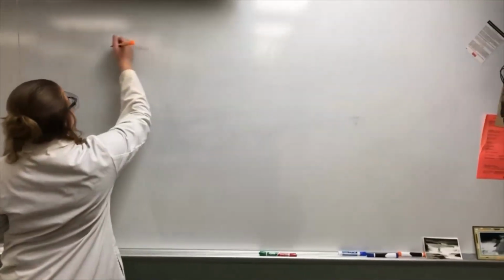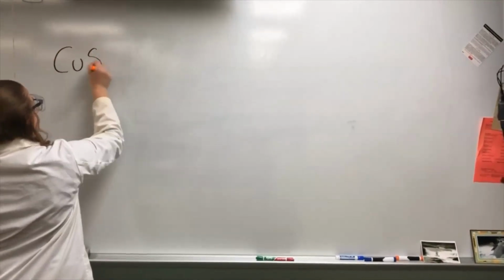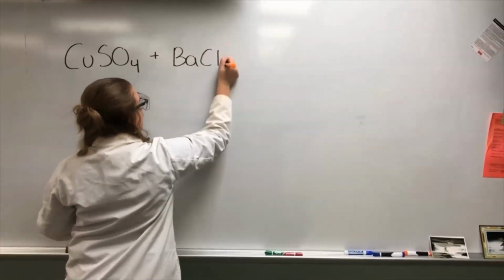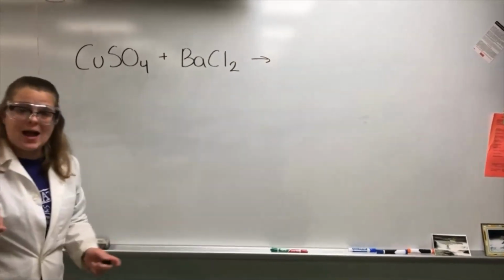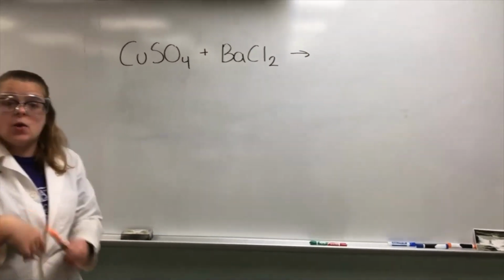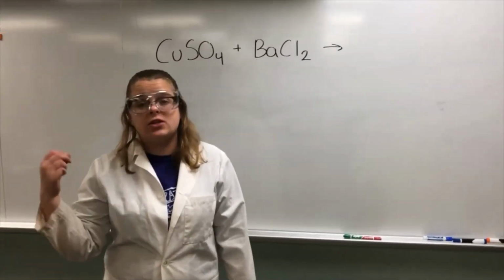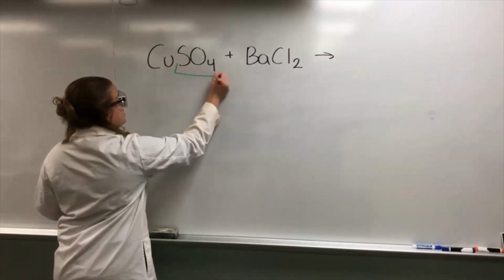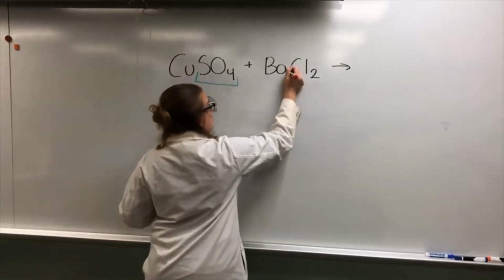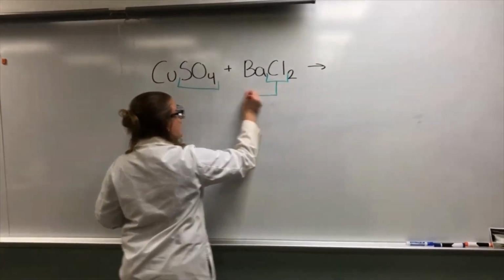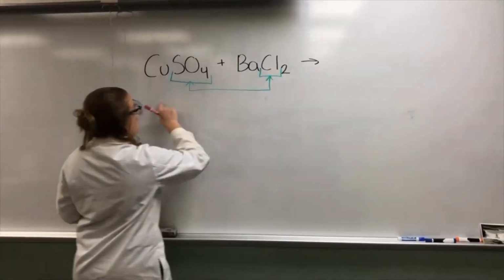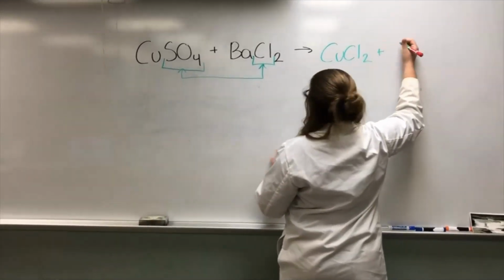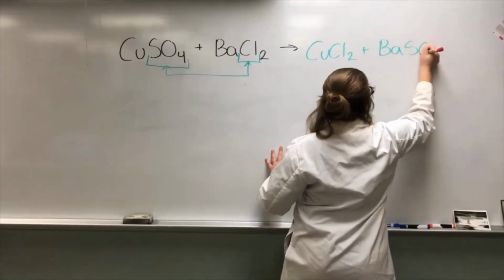So what we did is we took copper sulfate and we reacted that with our barium chloride. Now again, remember, it's a switch between ions. It's usually a switch between anions. Remember from Chem A, anions are negatively charged ions. So what is happening is our sulfate, which is a negatively charged ion, and our chlorine, which is our negatively charged ion, are switching. And what we're producing is copper chloride and barium sulfate.